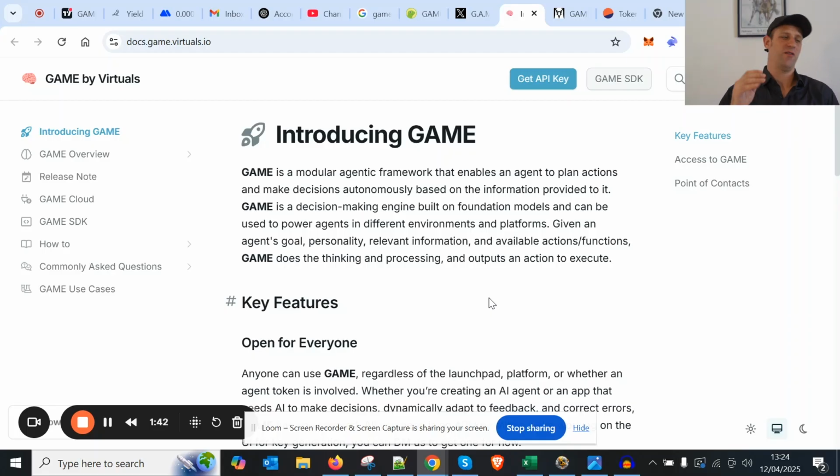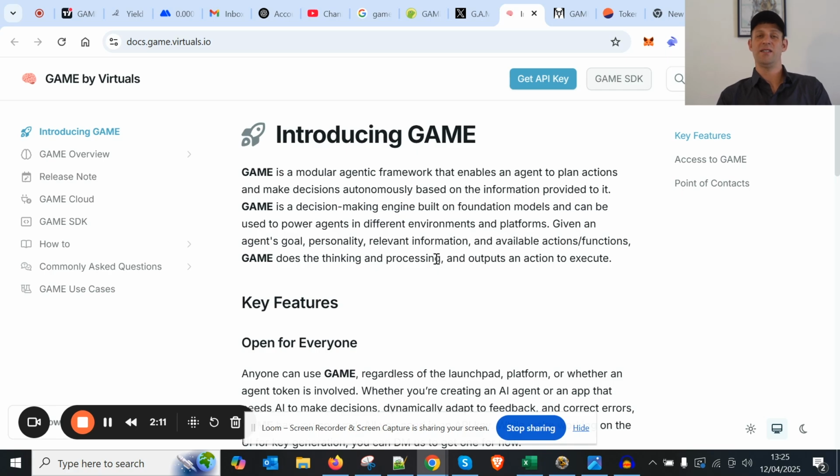So what is Game by Virtuals? It's a modular agentic framework that enables an agent to plan actions and make decisions autonomously based on the information provided to it. It's a decision-making engine built on foundation models that can be used to power agents in different environments and platforms, given an agent's goal, personality, relevant information, and available actions and functions.